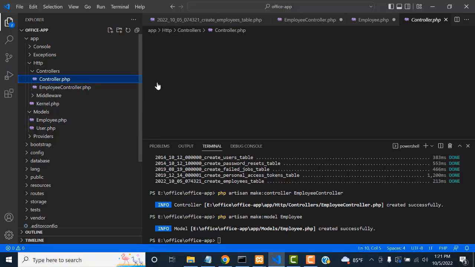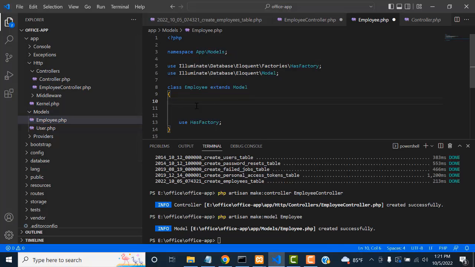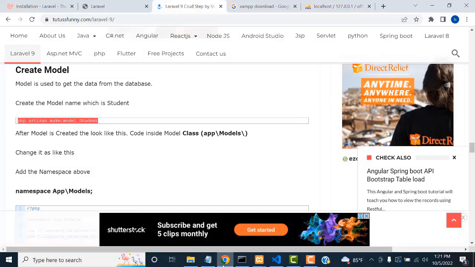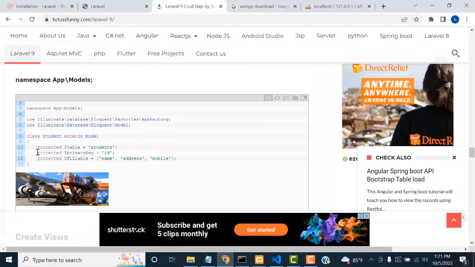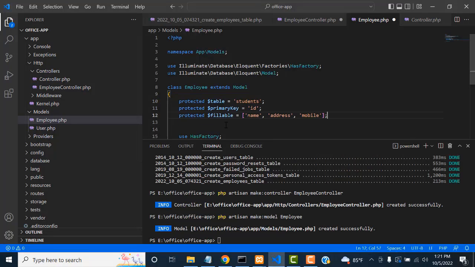So after the controller has been created, you have to go and create the models. How to create the models? What fields are there? All things I have mentioned. Here is the simple way: all these things I have written, you just copy and paste them. Don't worry, I provide you all the source code, but you have to understand the step-by-step process. This is how the model view architecture in PHP works.